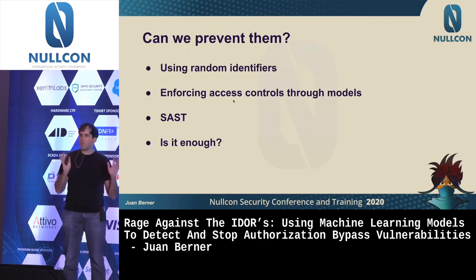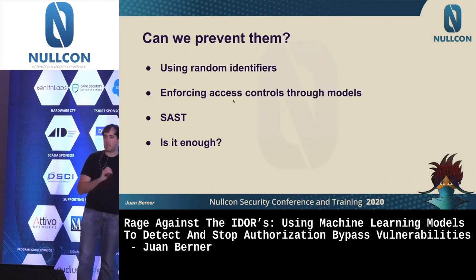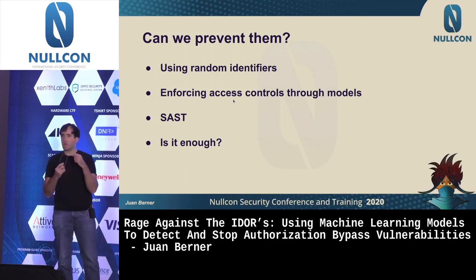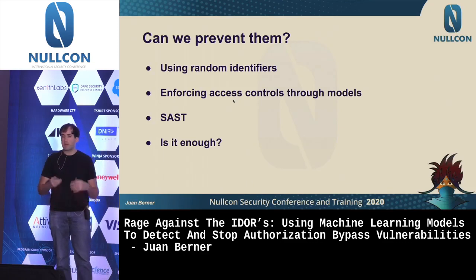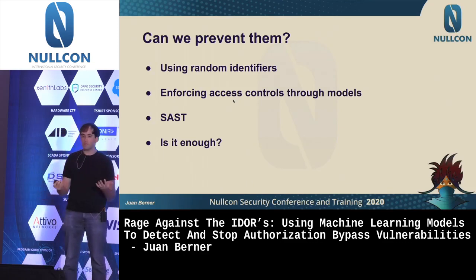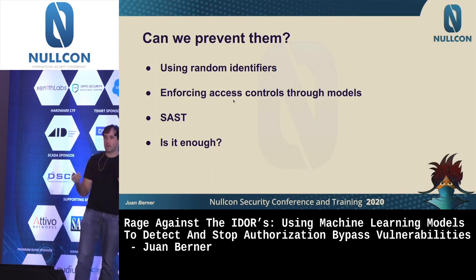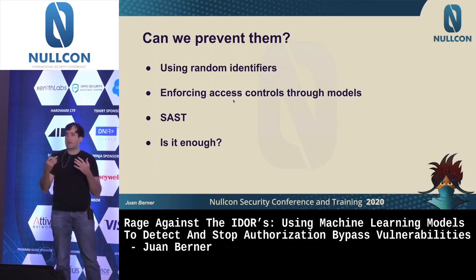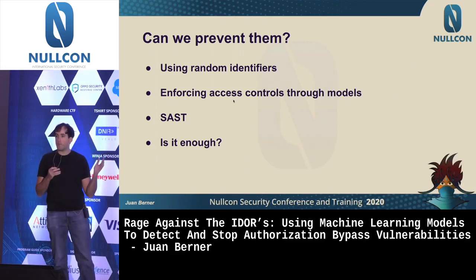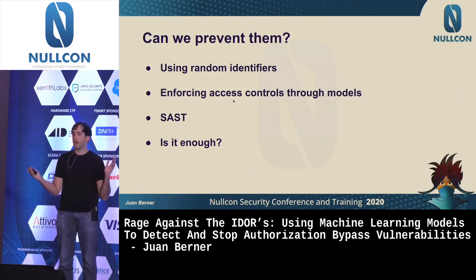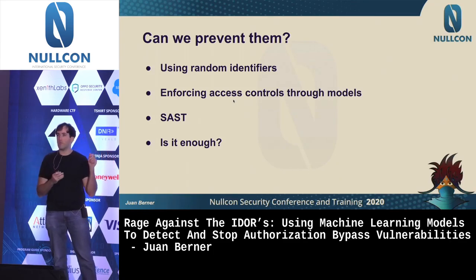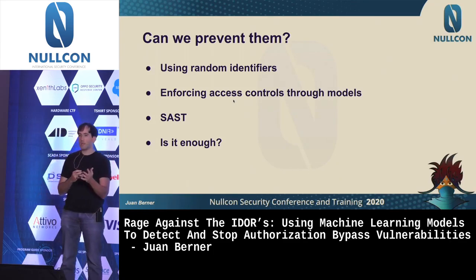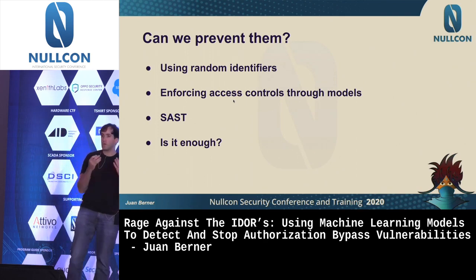So up to here, that's what we're dealing with: authorization bypass vulnerabilities, and in particular IDORs, where you reference a particular object, and that's where the direct object reference part comes in. But can we prevent against them? We can do some things to prevent it, at least at that layer. For example, enforcing random identifiers, so you cannot just guess the user ID. In the previous example, it would be very hard if each user had a different 30-character string. Then you can do access control through the models and use static application security testing.